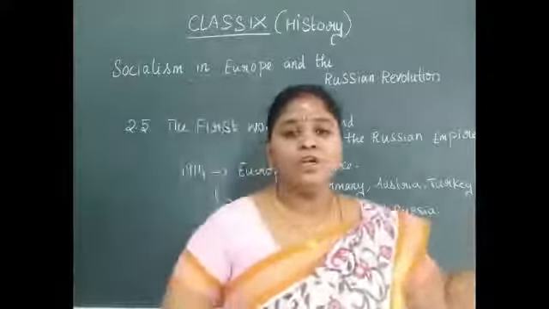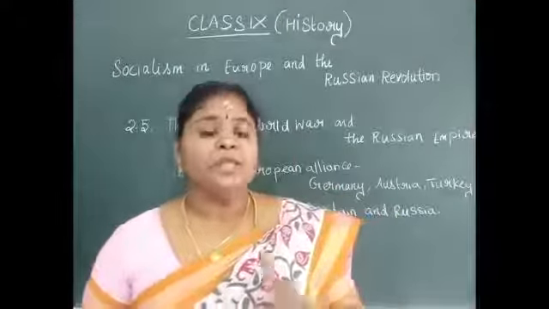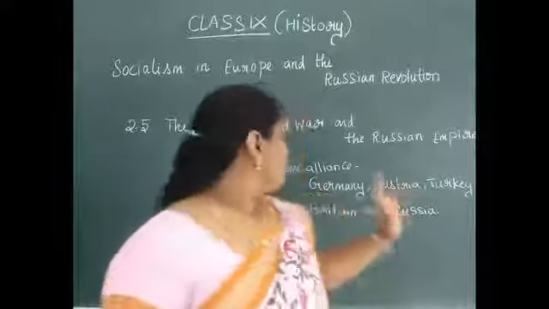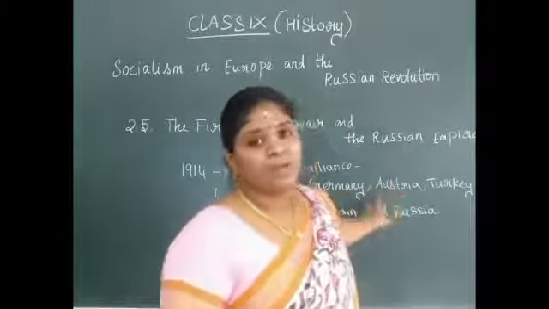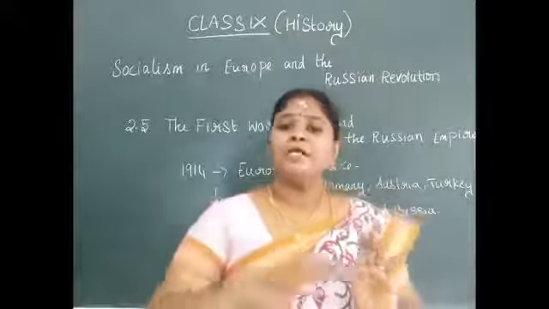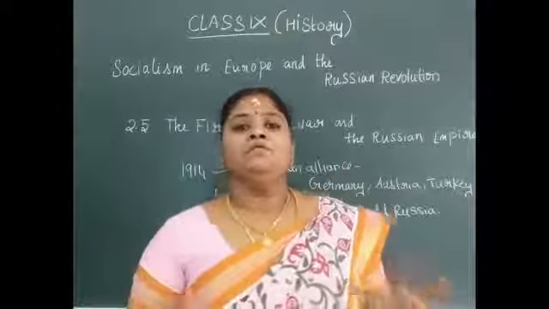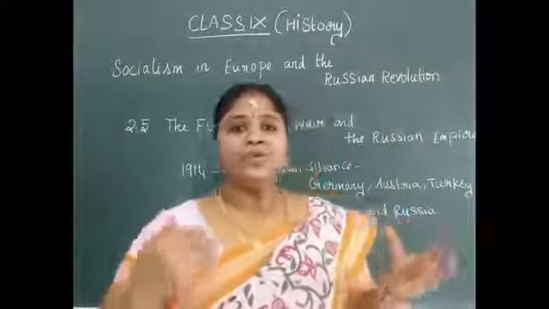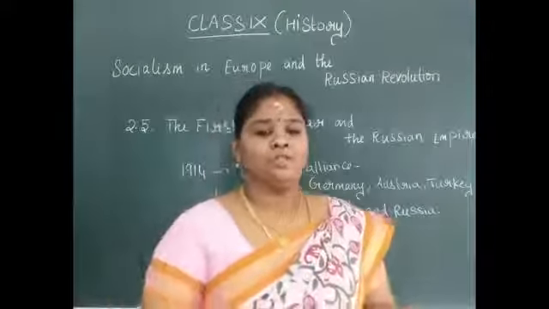From 1914 to 1917, it lost at the hands of Austria and Germany. So with this, Russia lost its war when it entered Germany and Austria.